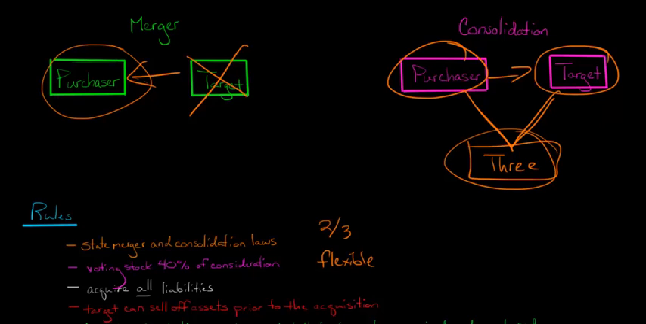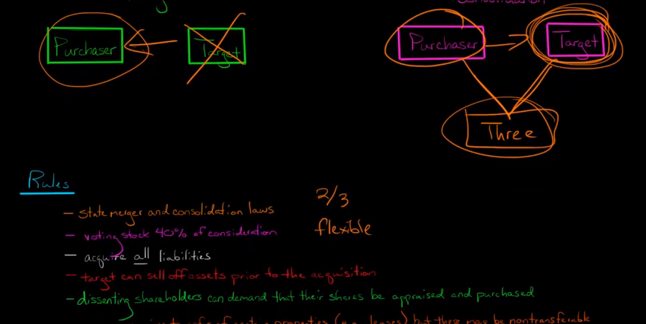However, one advantage is that before you do the deal, you could have the target sell off any unwanted assets. Now, again, that's not going to protect you from contingent liabilities that you might not know about. But if there's a division of the target that you don't really want, the target could sell off those assets, and then you go ahead and do the Type A deal.